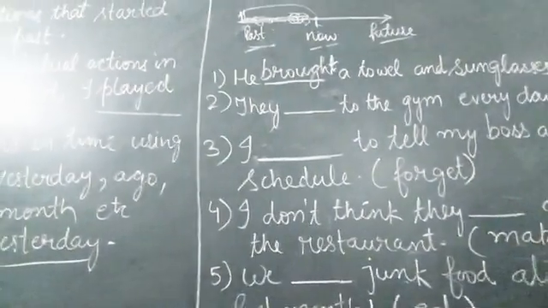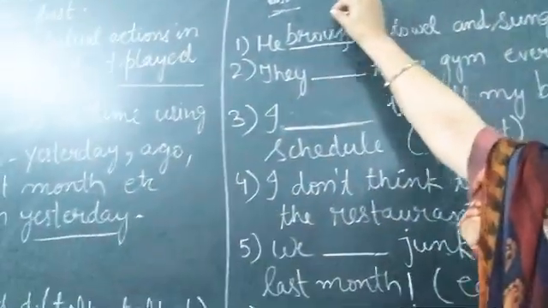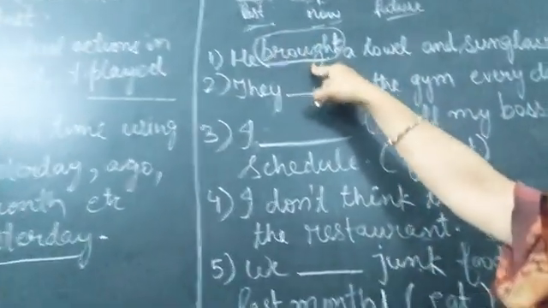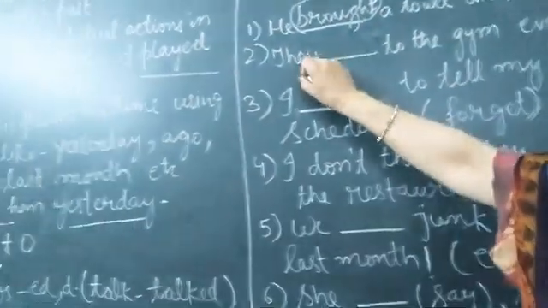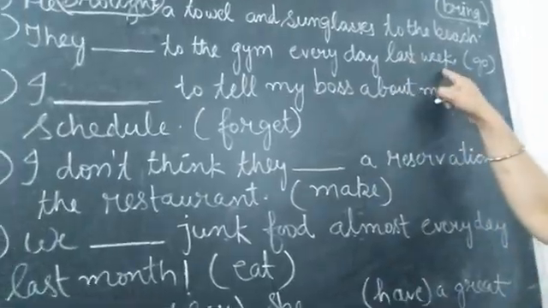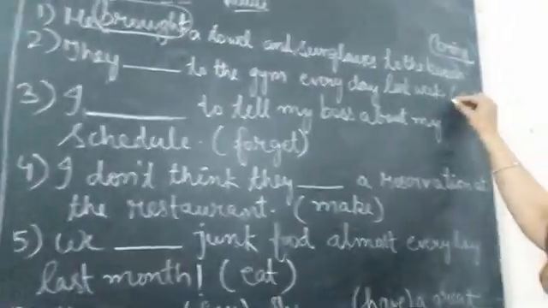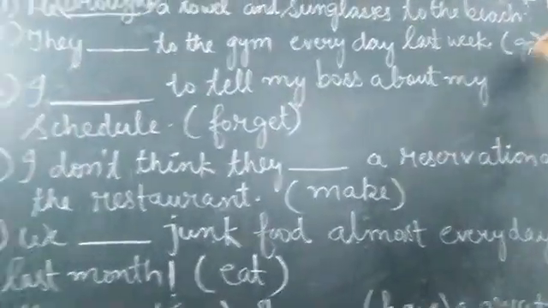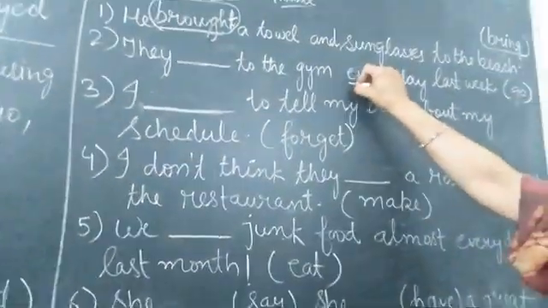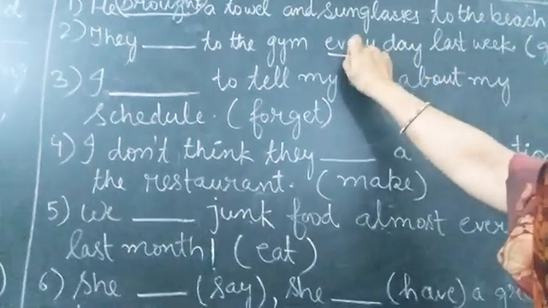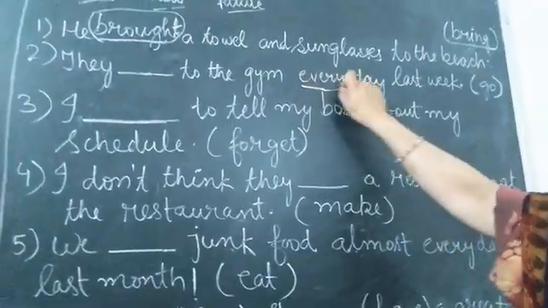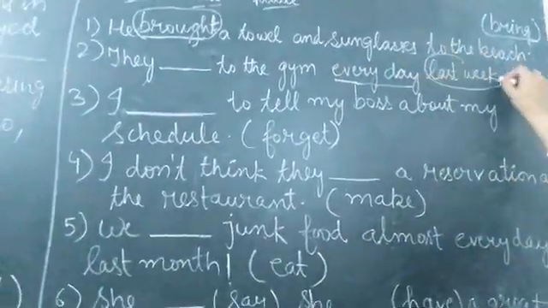Brought. So he brought a towel and sunglasses to the beach. So this is the second form of verb which indicates it is in past time. They dash to the gym every day last week. So here we need to use the verb go. Here see, we can say the repeated action. He used to do repeated action, but in the past time.